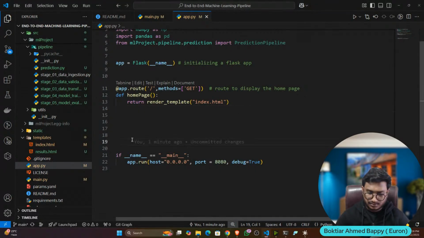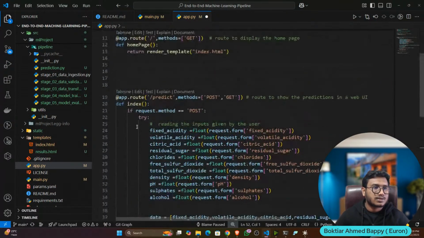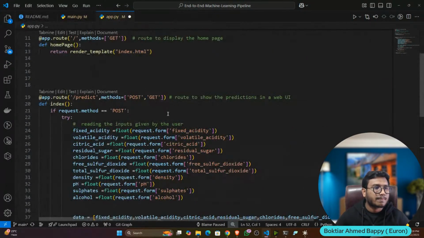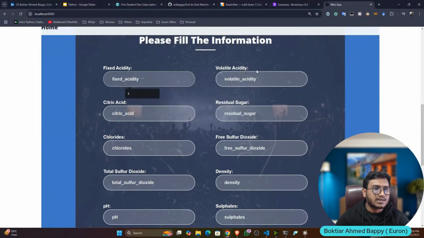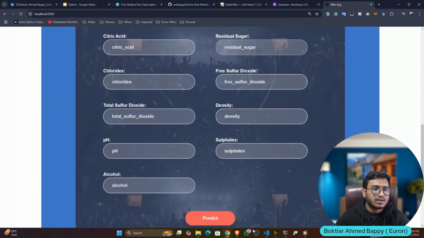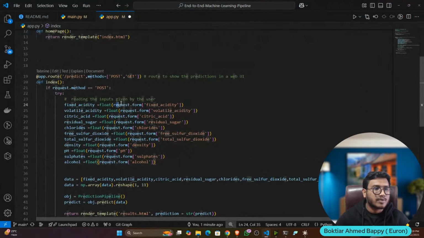Okay, this is the route. Here what I'm doing, I'm taking all the data, whatever data the user is passing, let's say fixed acidity, volatile acidity, citric acid, sugar. Everything I'm extracting from the form with request.form, and I'm storing it in a variable.